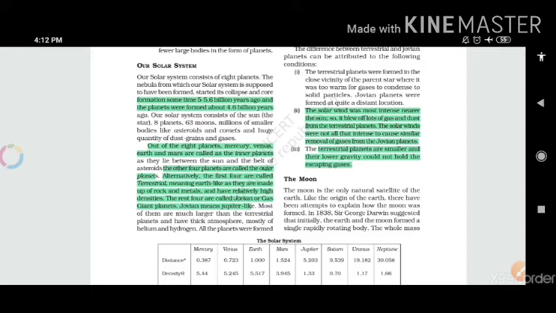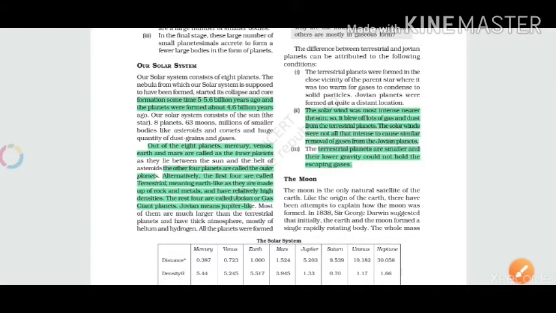But the inner four planets are small in size, that's why their gravity is not that strong, so it was incapable. The inner four planets are solid in nature.